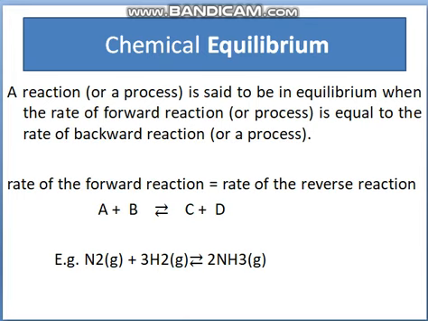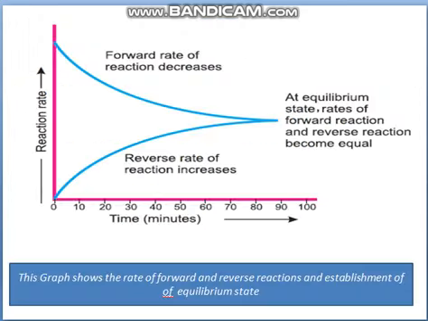For example, when 1 molecule of nitrogen reacts with 3 molecules of hydrogen, this is a forward direction. When the speed or rate of forward reaction becomes equal to the rate of reverse reaction, that state is said to be chemical equilibrium.